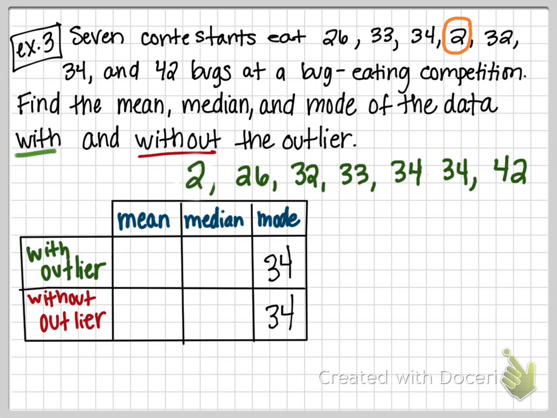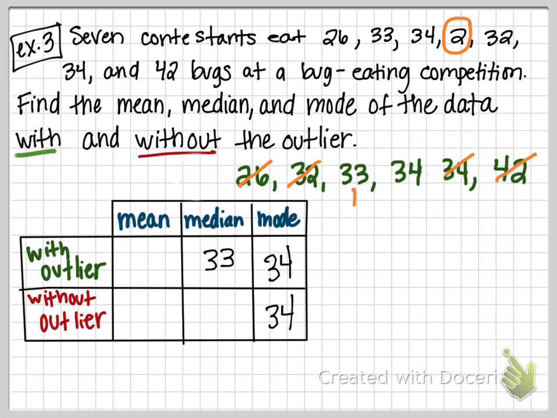Let's do the median. All right, if I do the median, I'll cross off my greatest and least, greatest and least, greatest and least. What's my median? 33. Okay, I'm going to erase those. Put in 33. Okay, and now let's get rid of the 2 without the outlier and do the median again. Greatest and least, greatest and least.